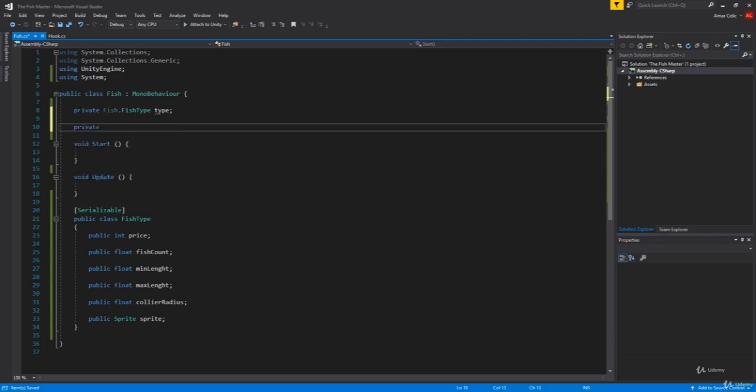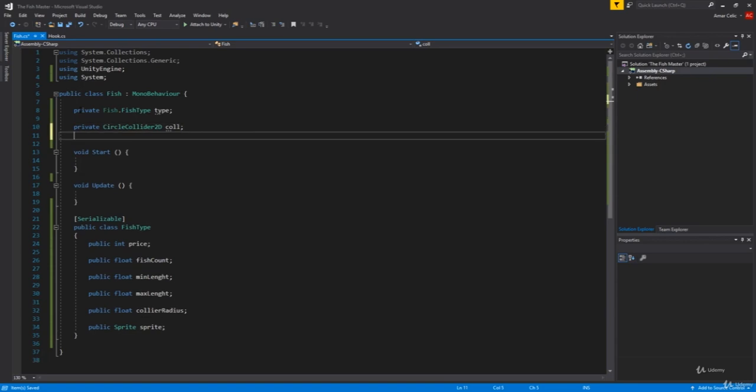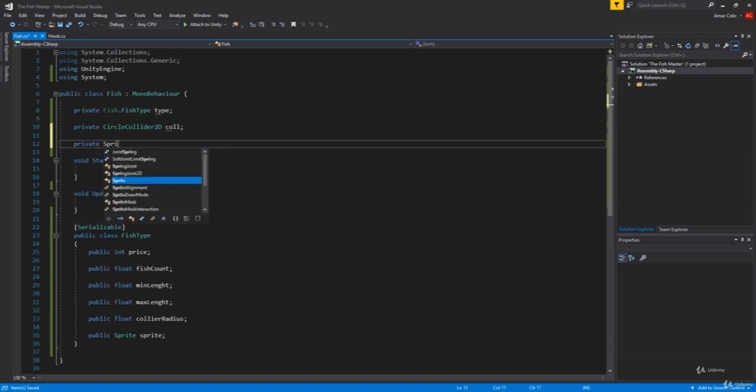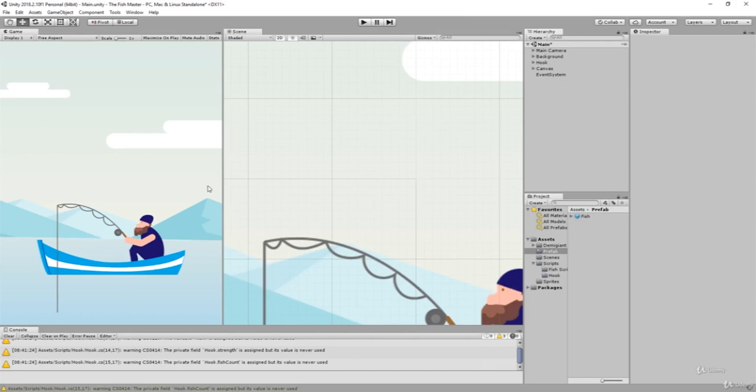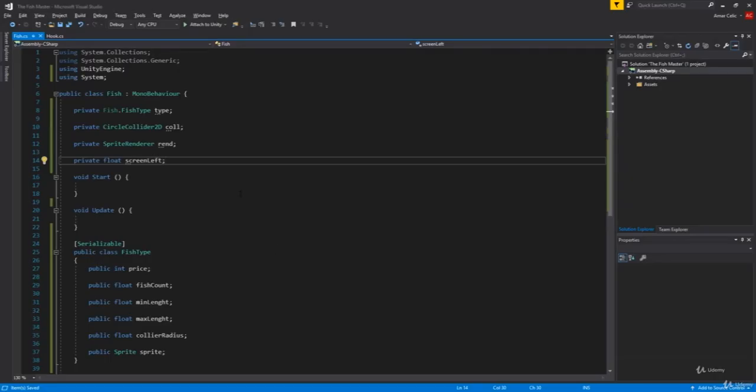So let's start now having our private Fish.FishType, calling type. Then we'll have our private CircleCollider2D that we'll call collider. Then private SpriteRenderer rend, so we can actually change the sprite of our fish. Private float screenLeft, so we can have the bounce when the fish hits the left side or the right side, it can go in circle looping through, so it does not go out of the bounds.